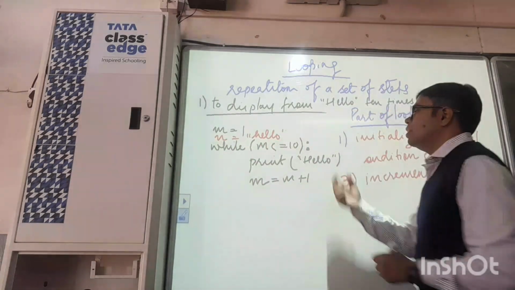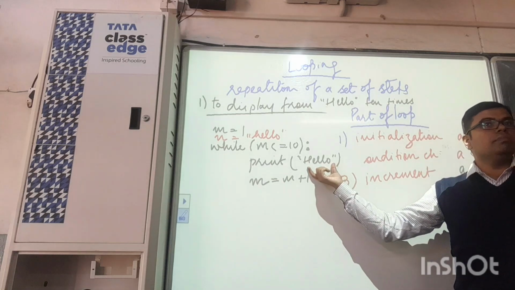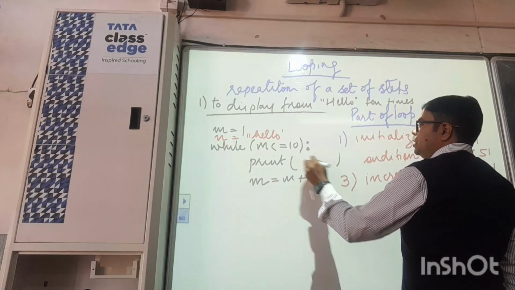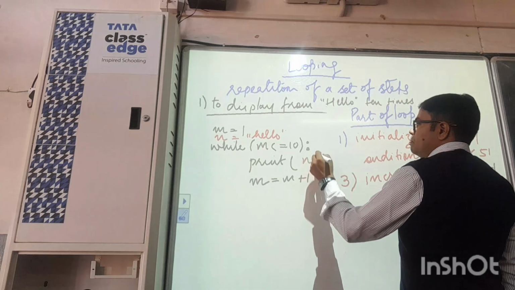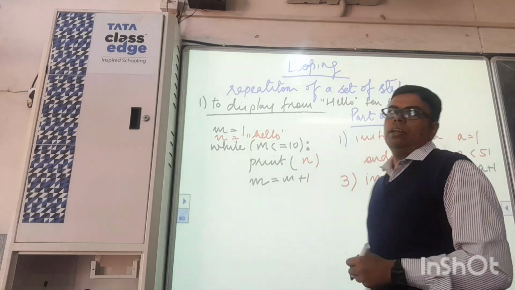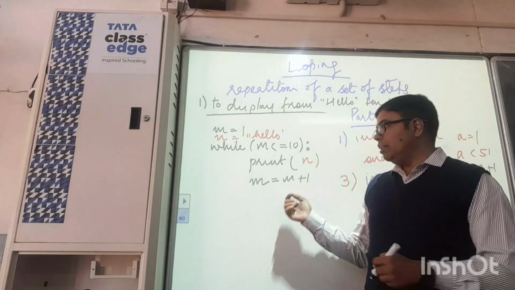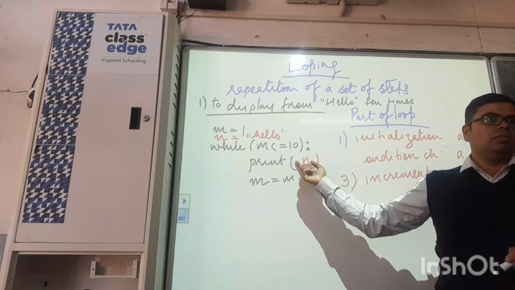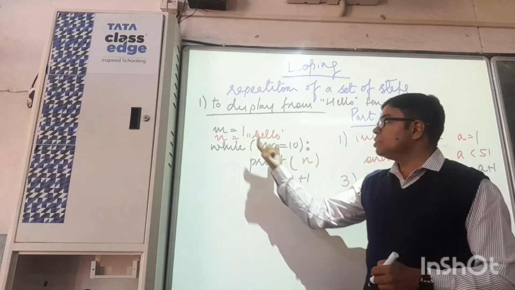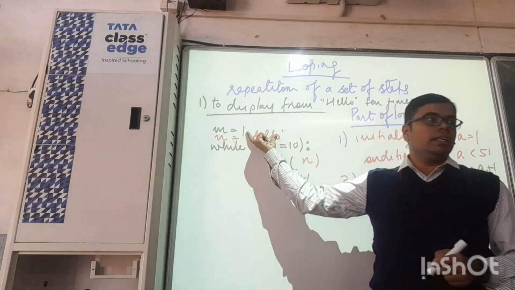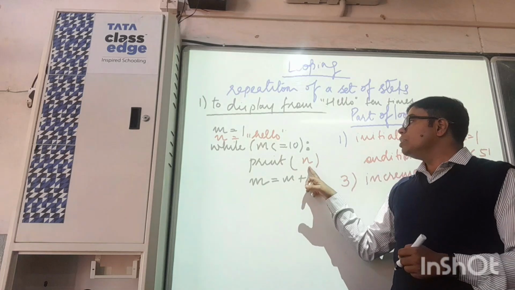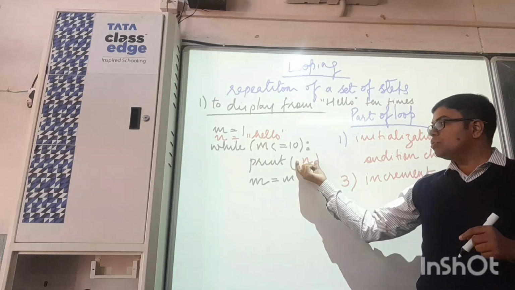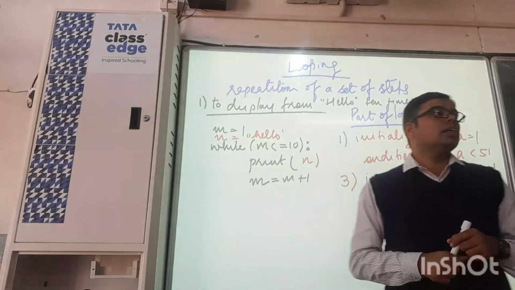Okay, and while displaying, instead of writing print hello in quotes, what you can do is simply write print n. This time you can watch very well, we have not made use of the inverted quotes. Where do we use inverted quotes? Where the value is a string. Here, since we want this variable's value to be printed, if we put quotes over here, what will happen? Anybody can say? N will be printed.